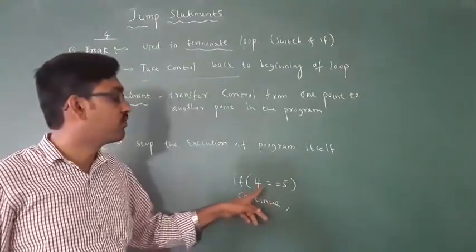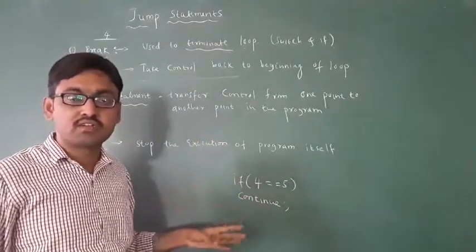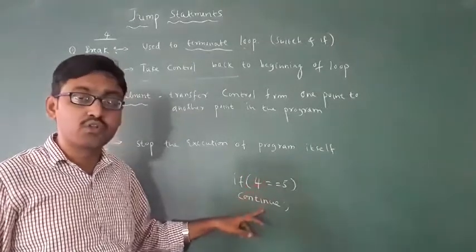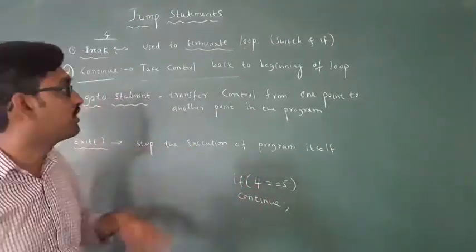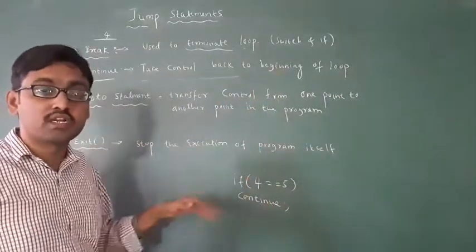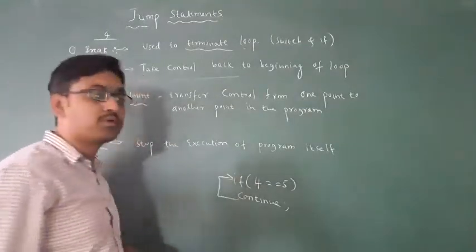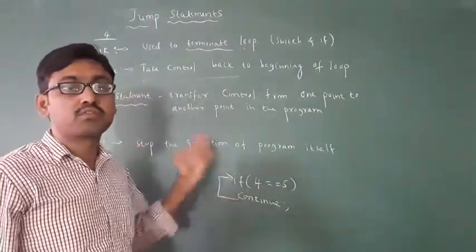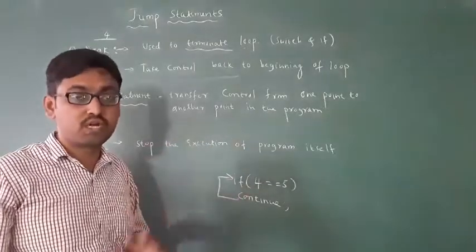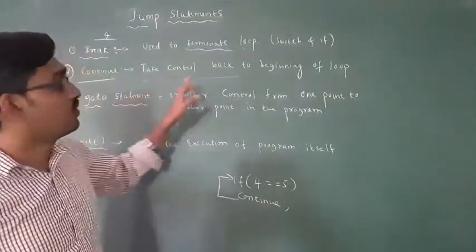See, if 4 is equal to 5, it is false. It is a false statement. Okay, 4 is not equal to 5, but I am writing continue here. Then what is the use of continue? Continue takes the control back to the beginning of the loop. It continues the loop without terminating it. Got it? That is the use of continue.